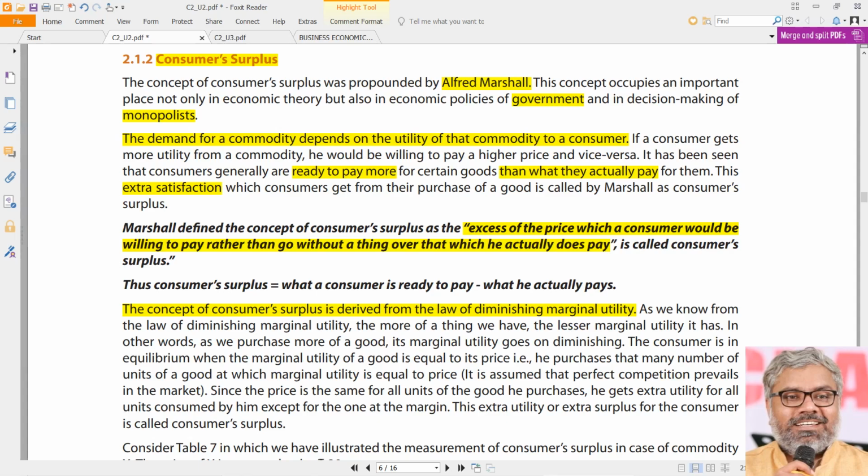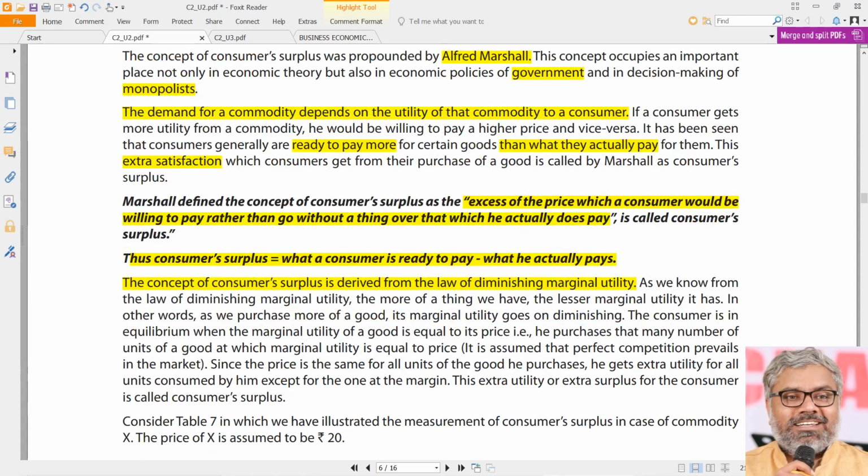So he is ready to pay more rather than going without that particular commodity. But how much more is he ready to pay? He is ready to pay more over and above what he actually pays. So the difference between these two, what he is ready to pay and what he actually pays, is what is called consumer surplus. The simple way this can be understood is like this, with the equation.